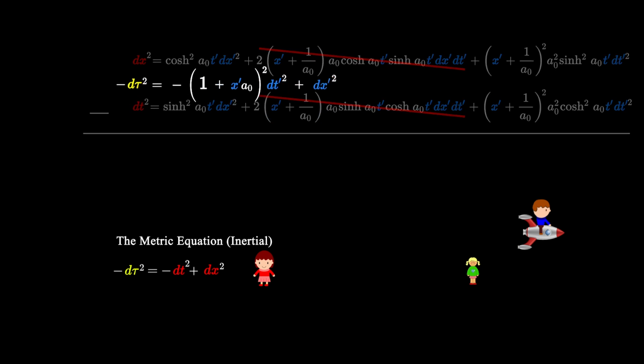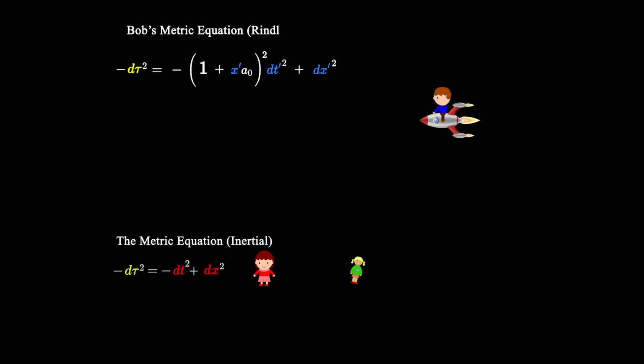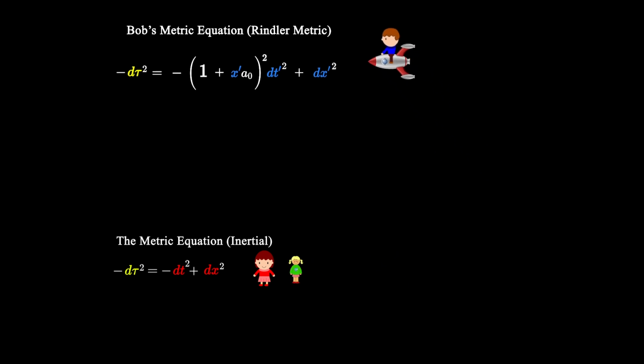This is Bob's metric equation using his Rindler coordinates, and it tells him what anybody's proper time is. It can also be used by anybody else who's accelerating with constant rest frame acceleration a0. The primes in this equation are not necessary, so let's suppress them for convenience.